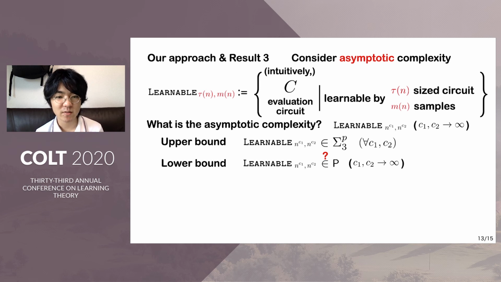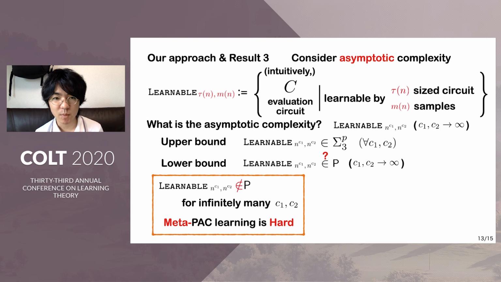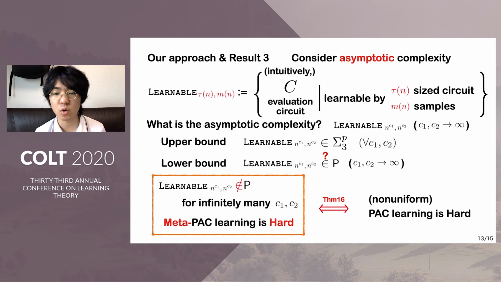We define the notion of hardness of Meta-PAC learning as a situation where this problem does not converge into the class P for sufficiently large polynomials. And we show that this hardness of Meta-PAC learning is indeed equivalent to the hardness of non-uniform PAC learning. In other words, the difficulty of determining learnability in our formulation comes from the difficulty of learning itself. This is our third result.